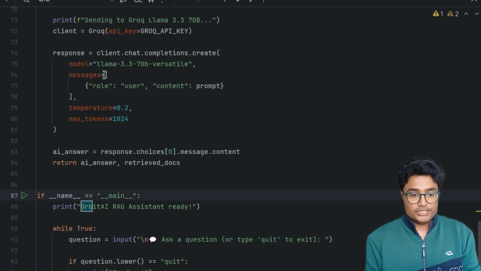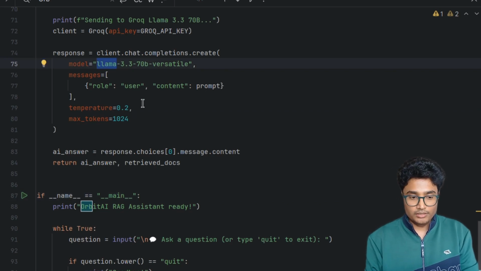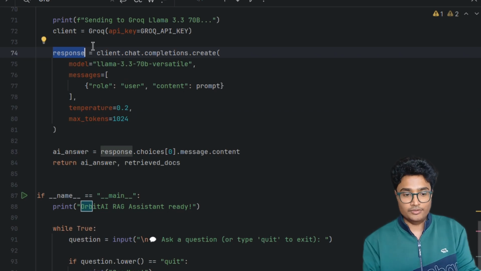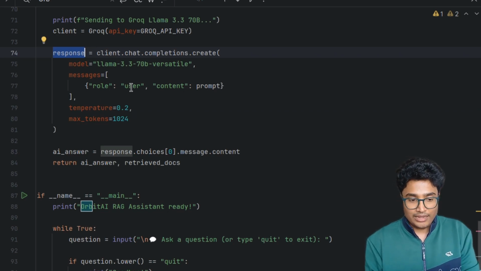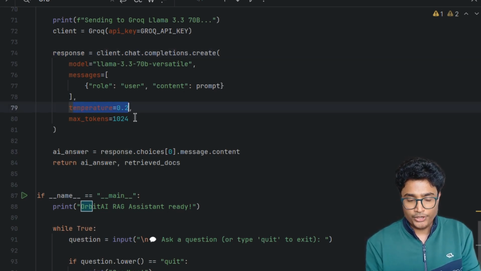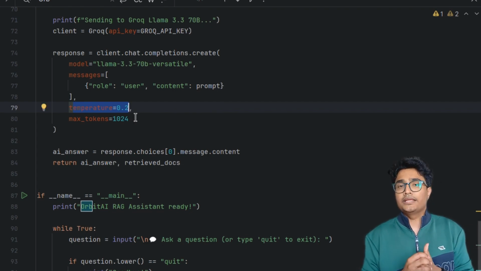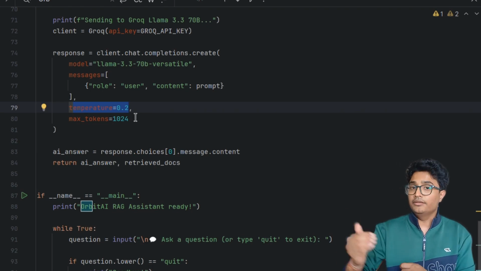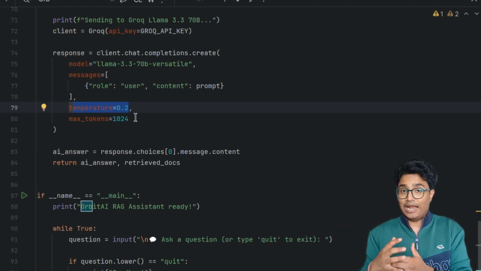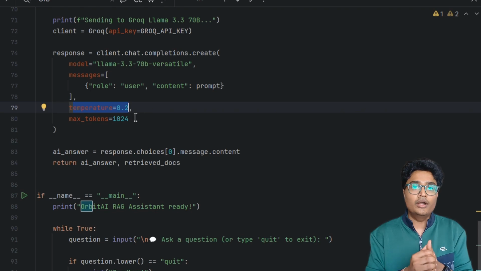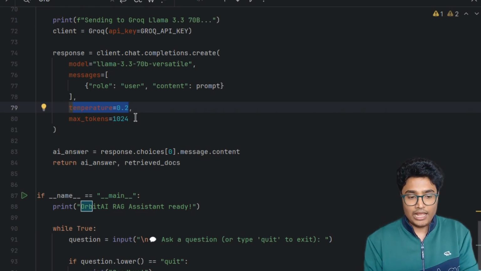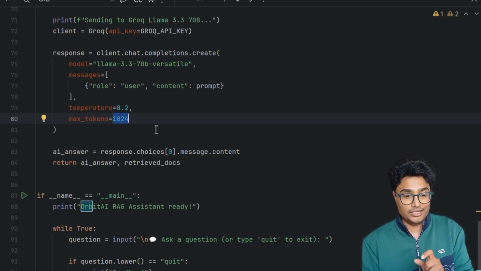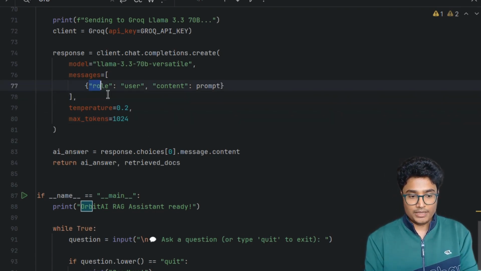Now using this Llama model, I want to generate the response, because I'm already passing the context and the question to this LLM, and I'm setting the temperature as 0.2, which denotes do not add randomness. So if you want to generate something very creative in nature, then you can increase the temperature. That will add randomness. But in this case, I want the LLM to be very specific. And I also want to limit the tokens to 124 because there is a cost associated with the tokens. Here you can see that I am also passing the role as user.